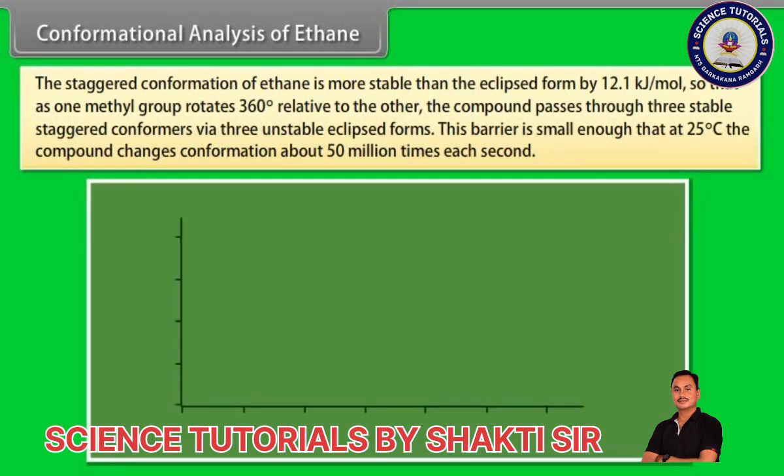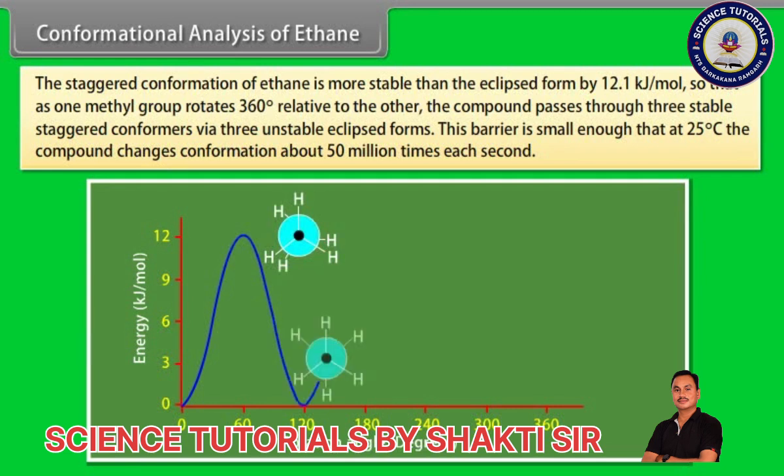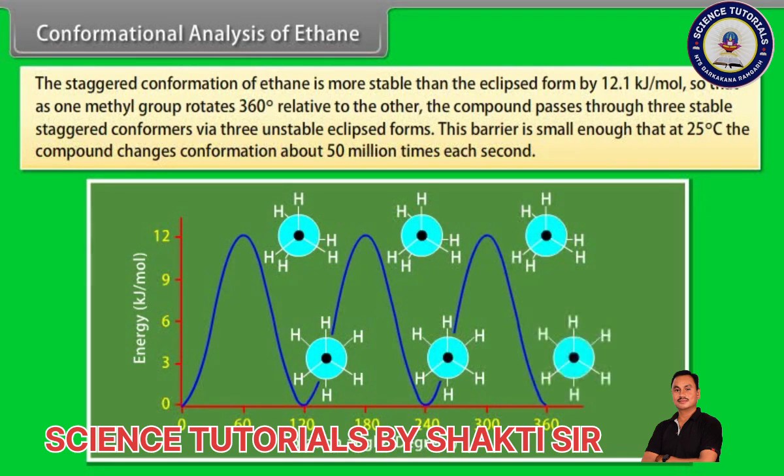The staggered conformation of ethane is more stable than the eclipsed form by 12.1 kJ per mole, so as one methyl group rotates 360 degrees relative to the other, the compound passes through three stable staggered conformers via three unstable eclipsed forms. This barrier is small enough that at 25 degrees Celsius, the compound changes conformation about 50 million times each second.